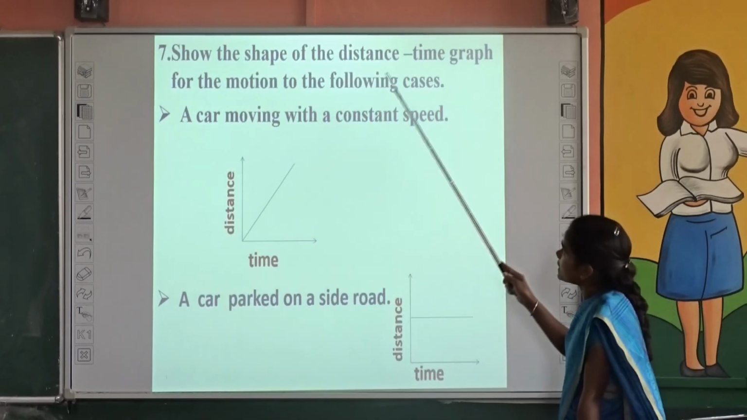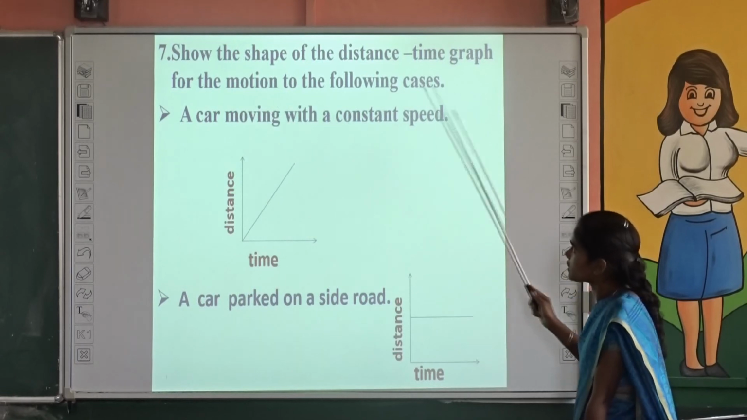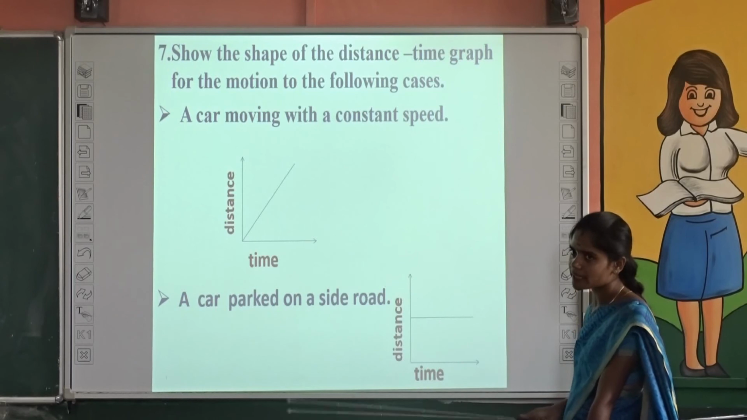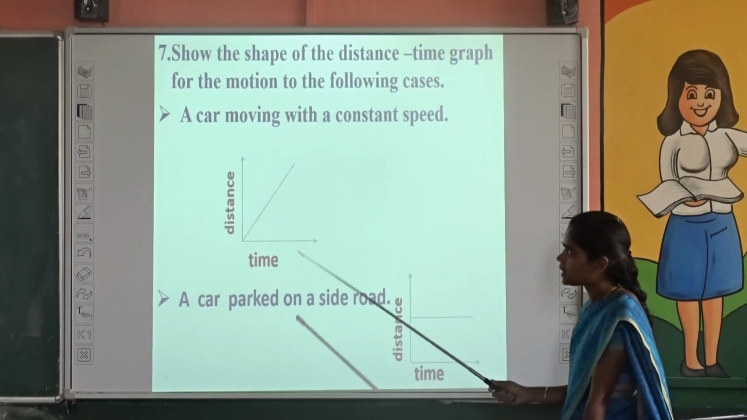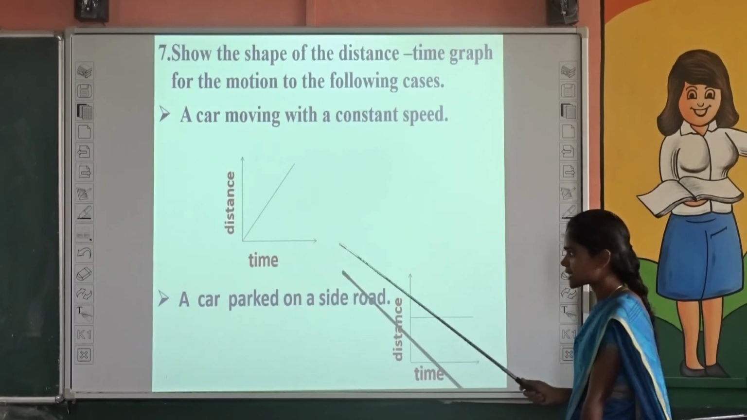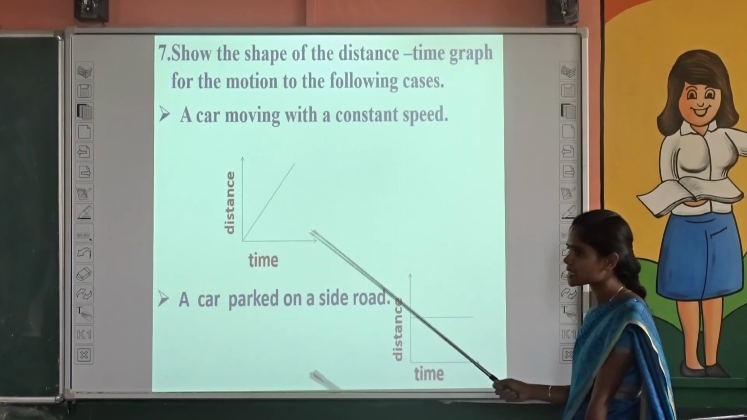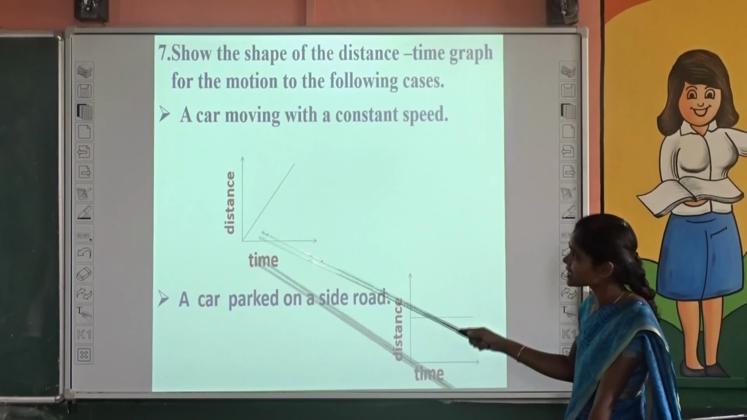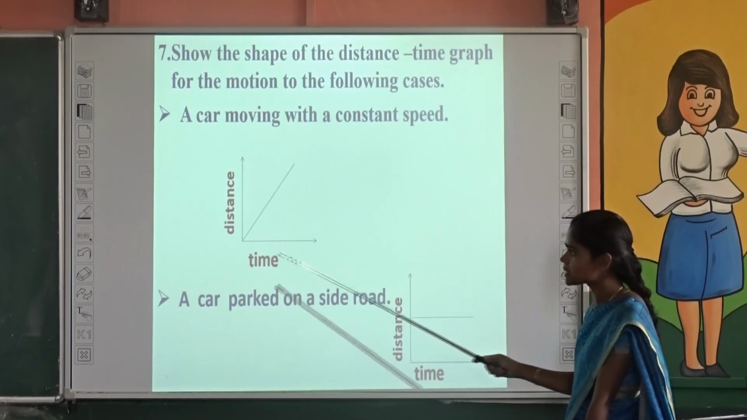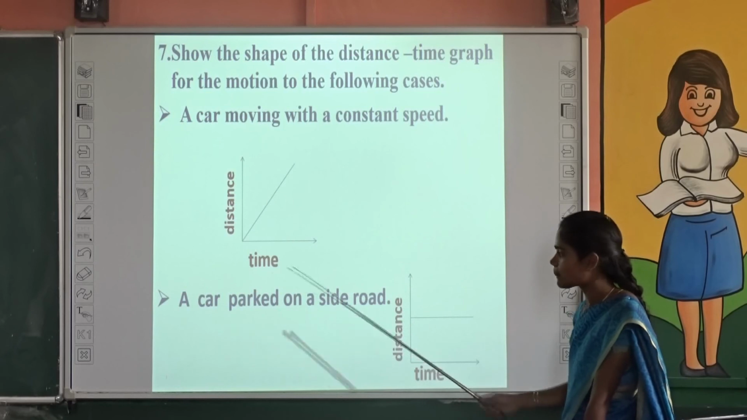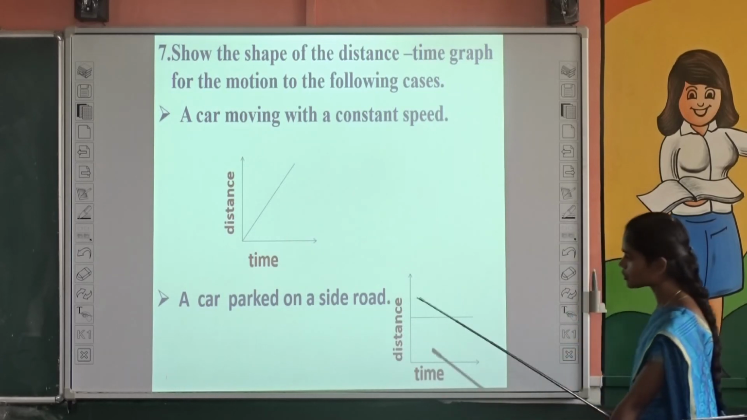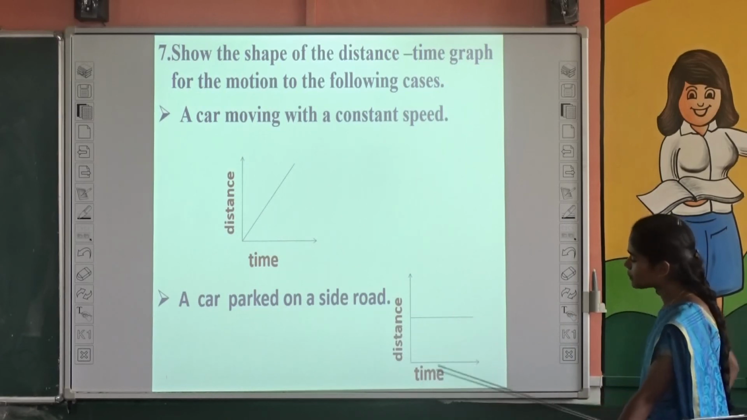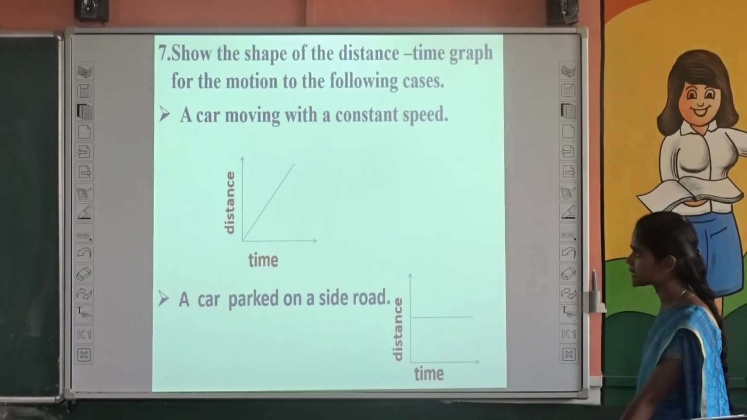And the next one, show the shape of the distance time graph for the motion for the following cases. A car moving with a constant speed. We already know that in the distance time graph we take time on the x-axis and distance on the y-axis. So here a car moves at a uniform speed, so it moves in a straight line path. So it will become like this. And a car parked on a side road. Here the car is at rest. So in this graph it is parallel to the time axis.